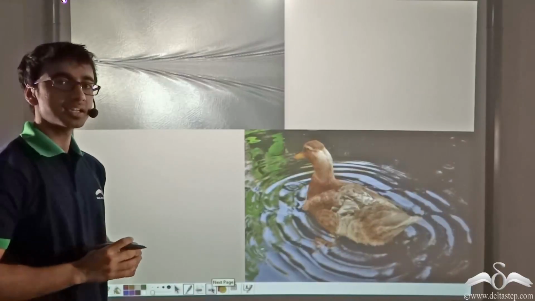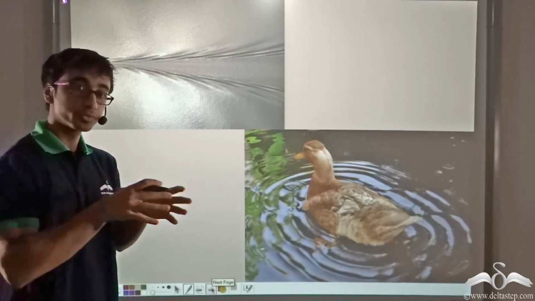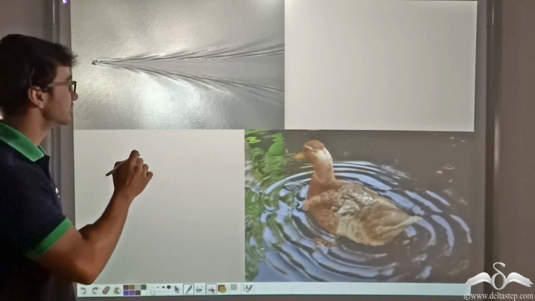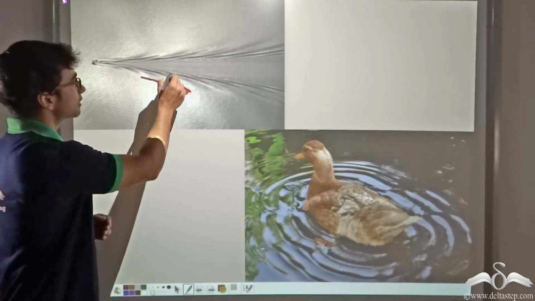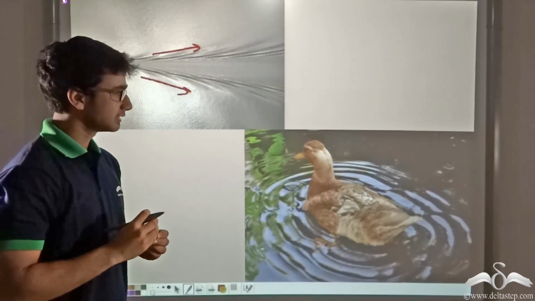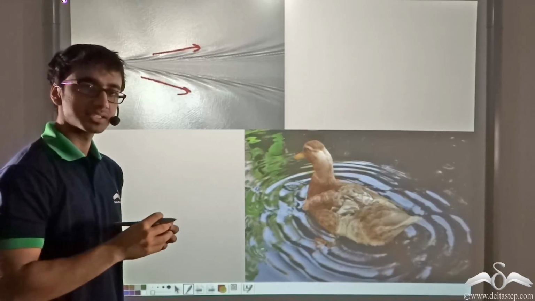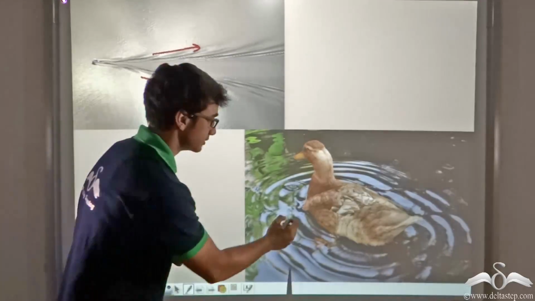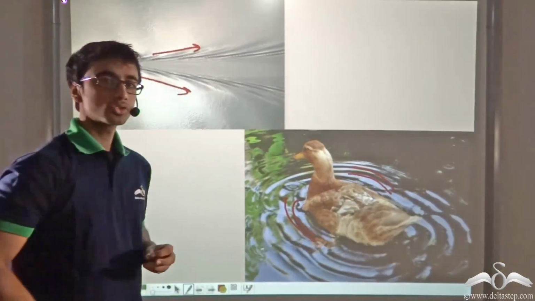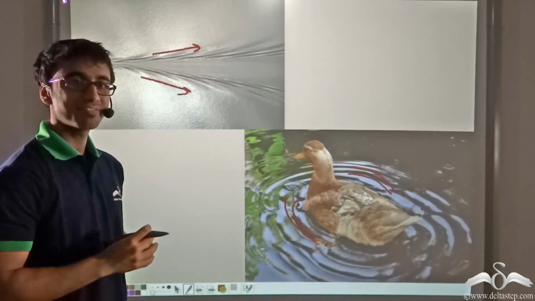Okay, let's take some more examples. You must have seen in movies when warships move through the water, they leave behind certain disturbances behind them, like this. Also, you must have noticed that when ducks in a lake move, they also form certain disturbances, certain vibrations around them. So, what do you think they are? Let us perform a simple experiment and find out.